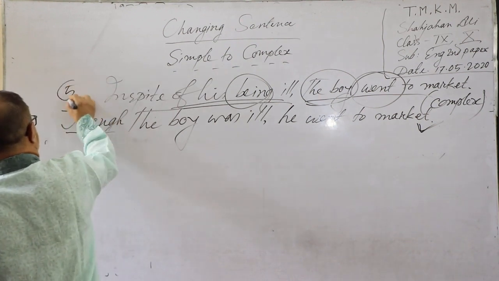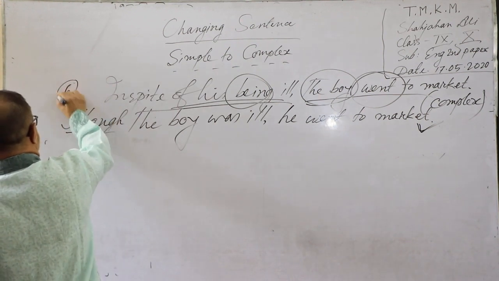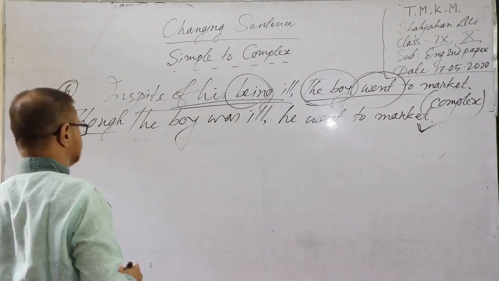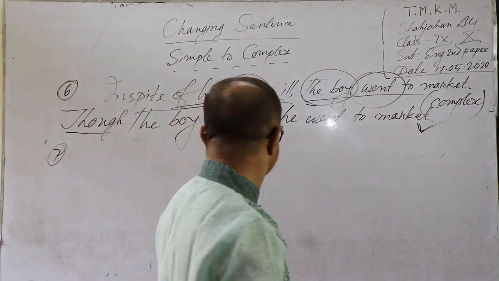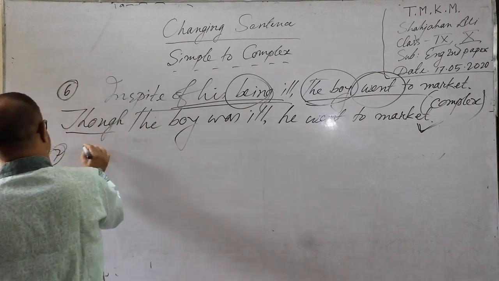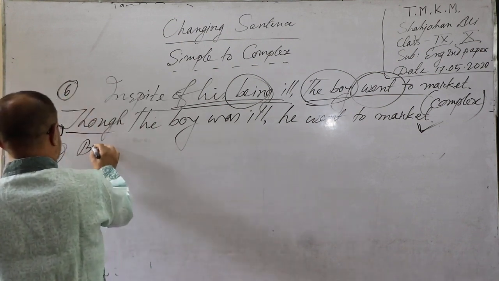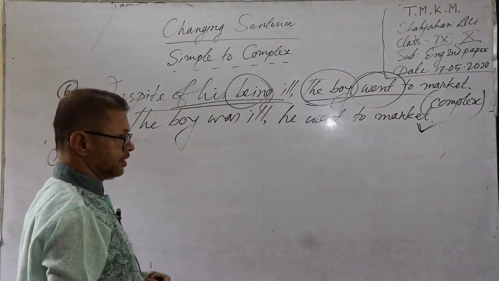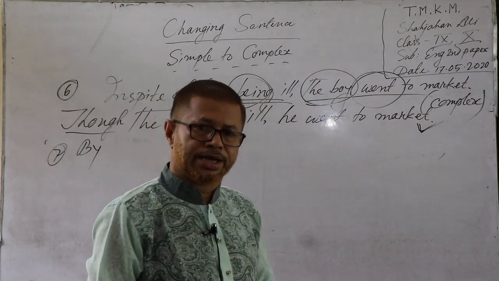Now the next point. Point number 7. By plus gerund connecting sentence.